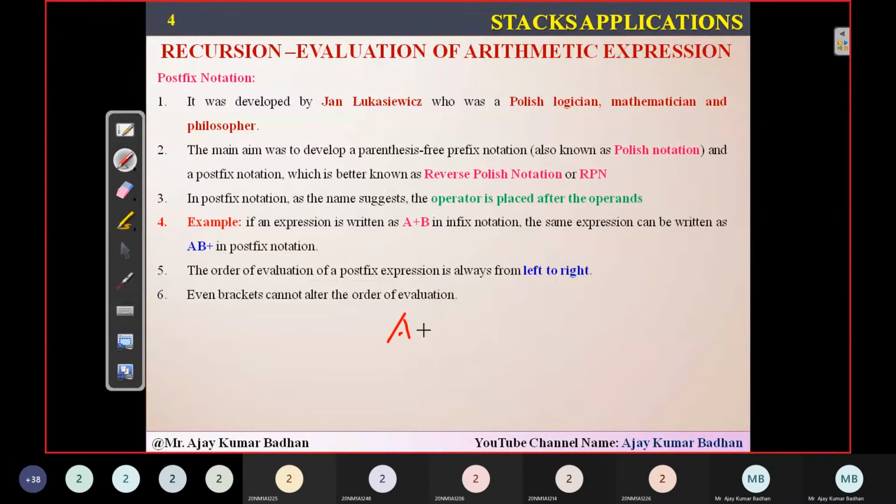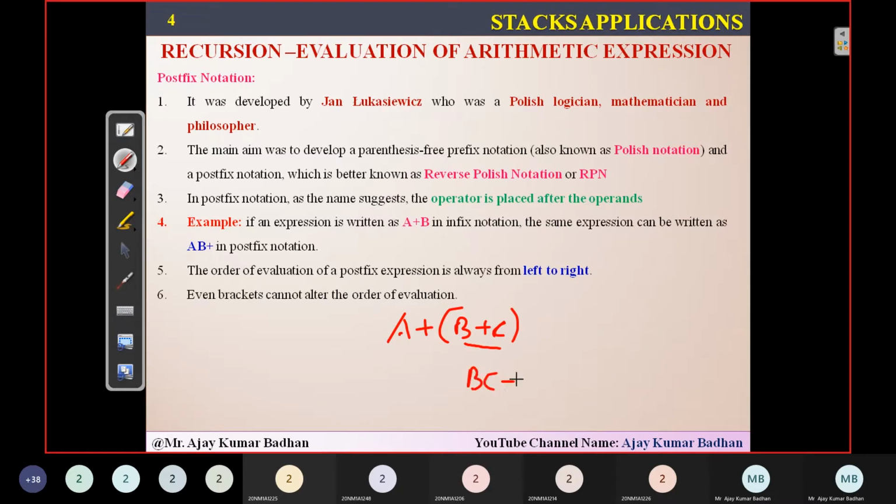For example, if I take A plus (B plus C), what did I tell you in the previous slide? Whenever brackets are there, you have to modify them first. Whatever expression is present in the bracket, you first solve that and remove the brackets. So if I apply postfix notation, what postfix notation will I get here?